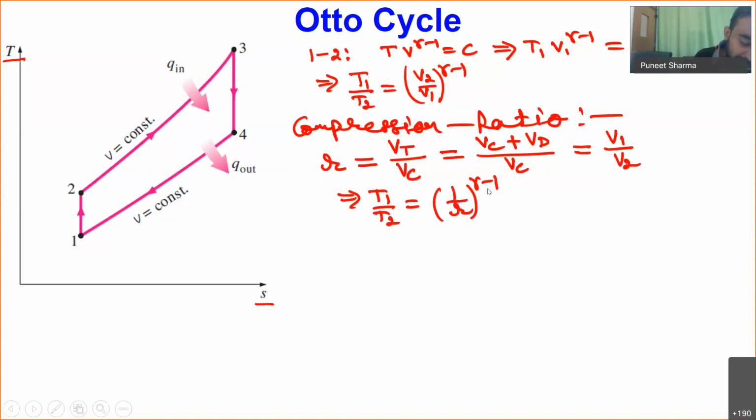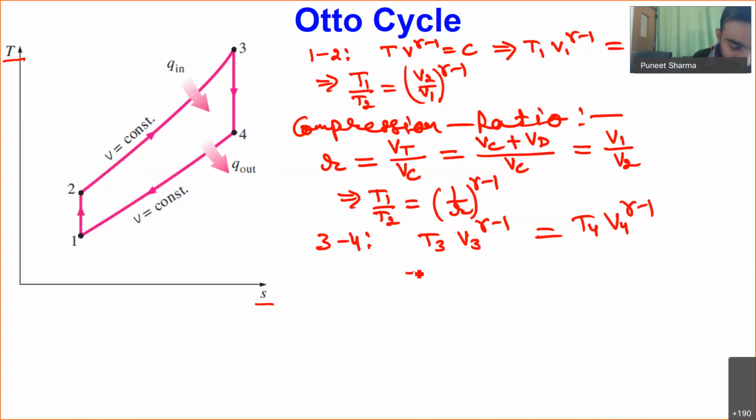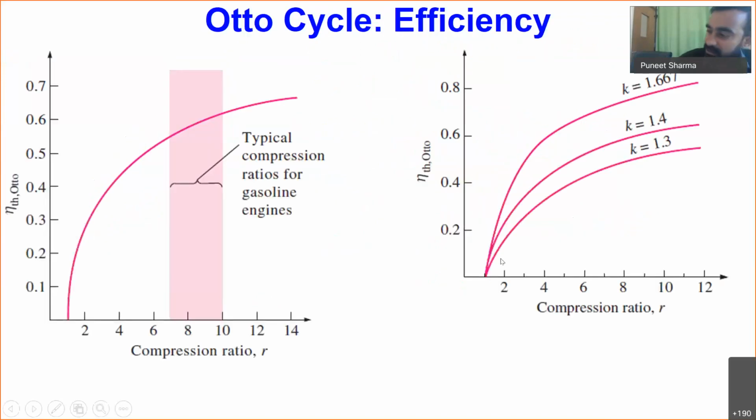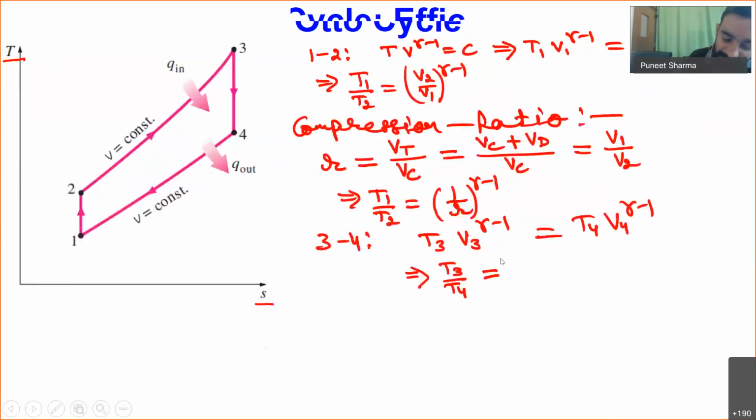So from here I can write T1 by T2 as equal to 1 by R power gamma minus 1. Similarly, for process number 3 to 4, I can write T3 V3 power gamma minus 1 equal to T4 V4 power gamma minus 1. So T3 by T4 is equal to V4 by V3 power gamma minus 1.